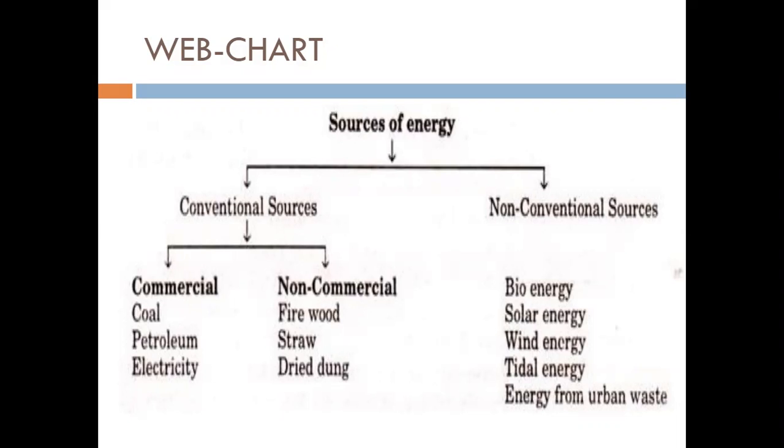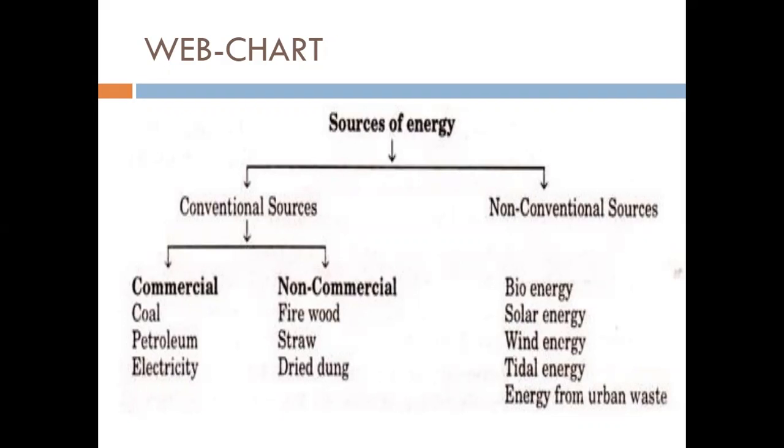It is used as a domestic fuel and in industries such as iron and steel, steam engines, and to generate electricity. Depending on the carbon content, there are four types of coal: peat, lignite, bituminous, and anthracite. Electricity from coal is called thermal power.